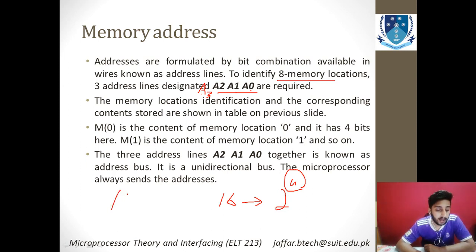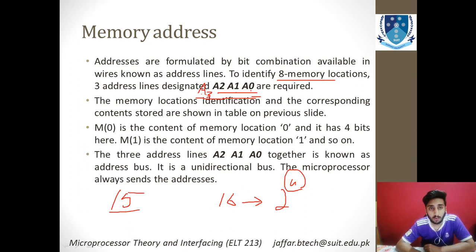And for example, let's say there are 15 words instead of 16. Now the question arises whether we go for a 4 address bus or a 3 address bus. The answer is that you will go for the 4 address bus. You will keep the higher one, and the last one, the 16th location, will be used as a dummy, or you can say it will be used for none.